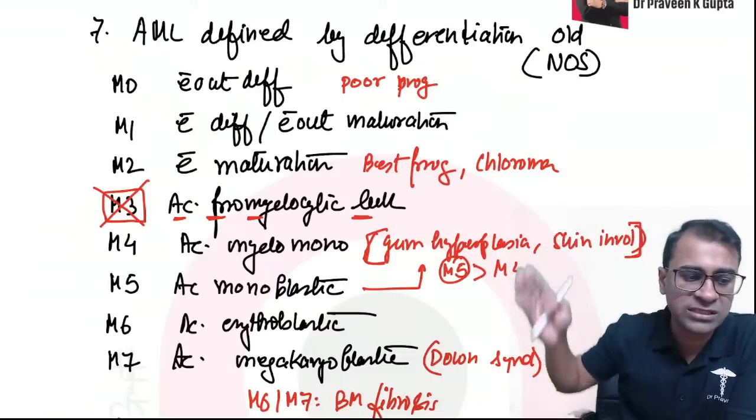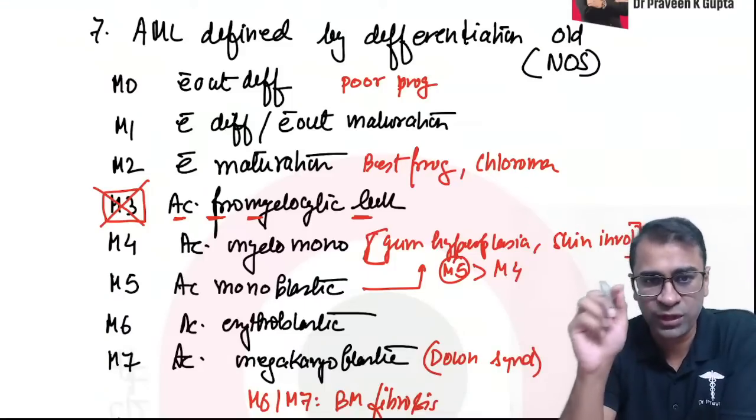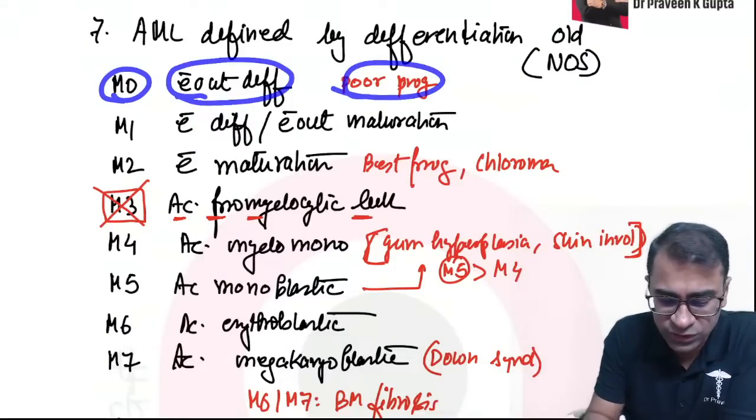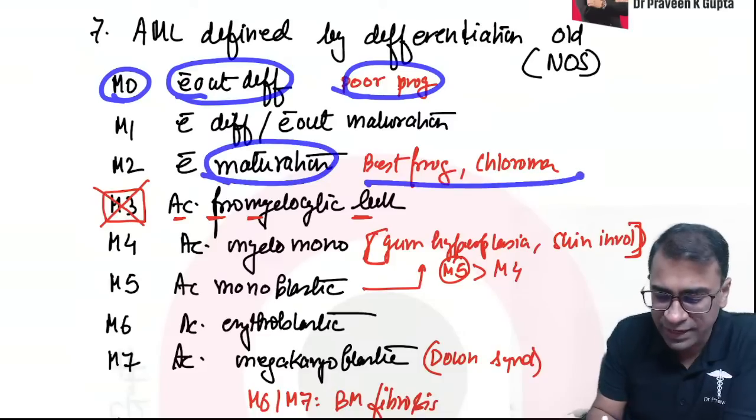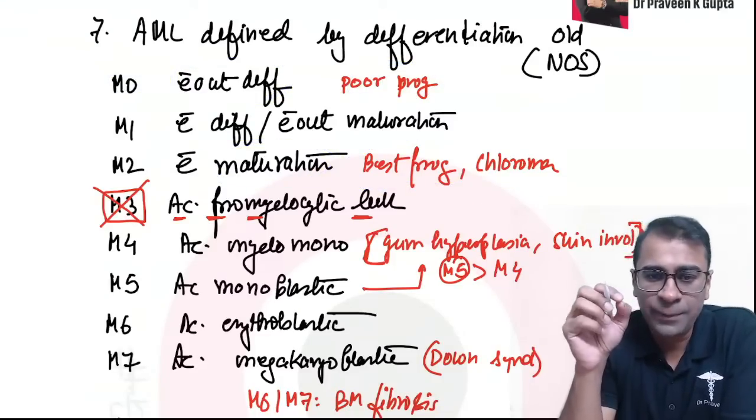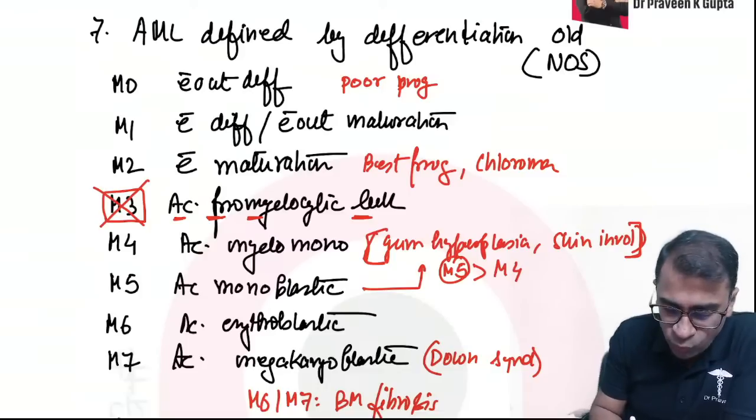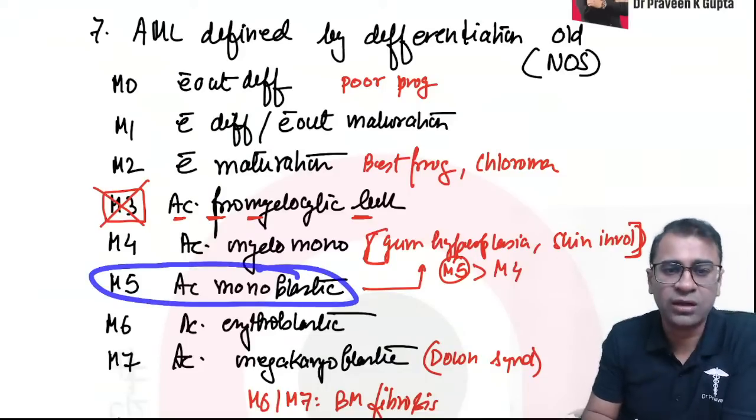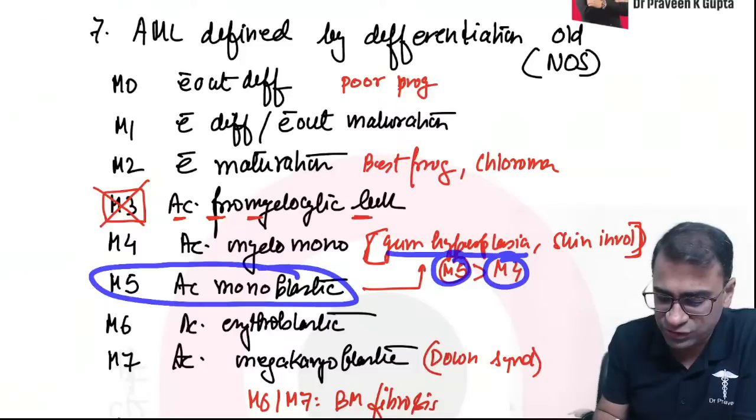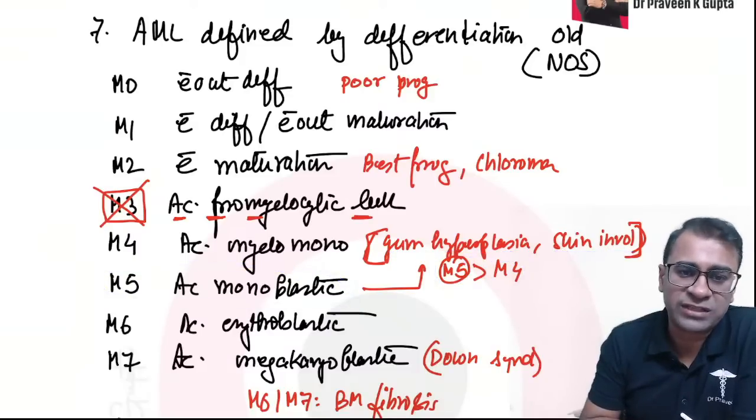Now in all these AML M0 to M7 we should understand that M0 without differentiation has the poorest prognosis, जबकि अगर कोई most mature है it has the best prognosis as referred to as a chloroma. ठीक है, अब इसमें देखो क्वेश्चन क्या क्या आ सकता है. Most common leukemia which shows a gum hyperplasia is actually M5 more than M4 gum hyperplasia के लिए, and also for same thing for skin involvement.